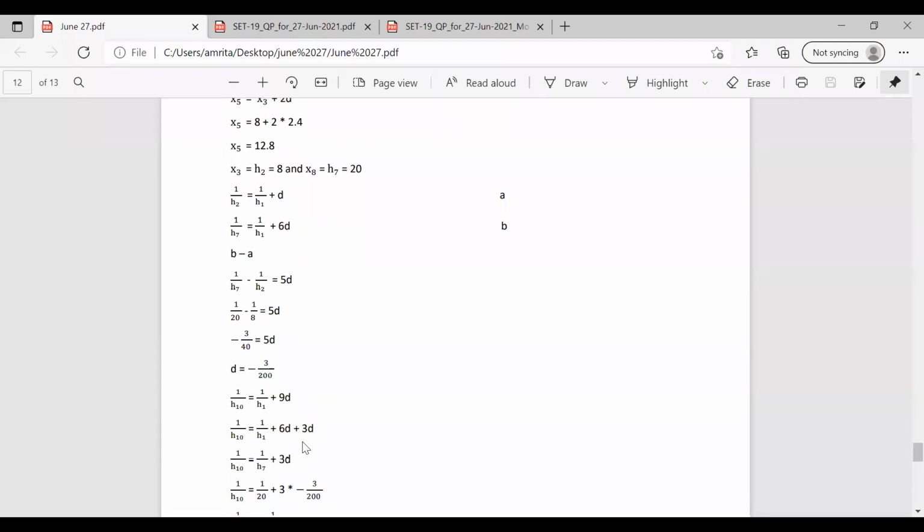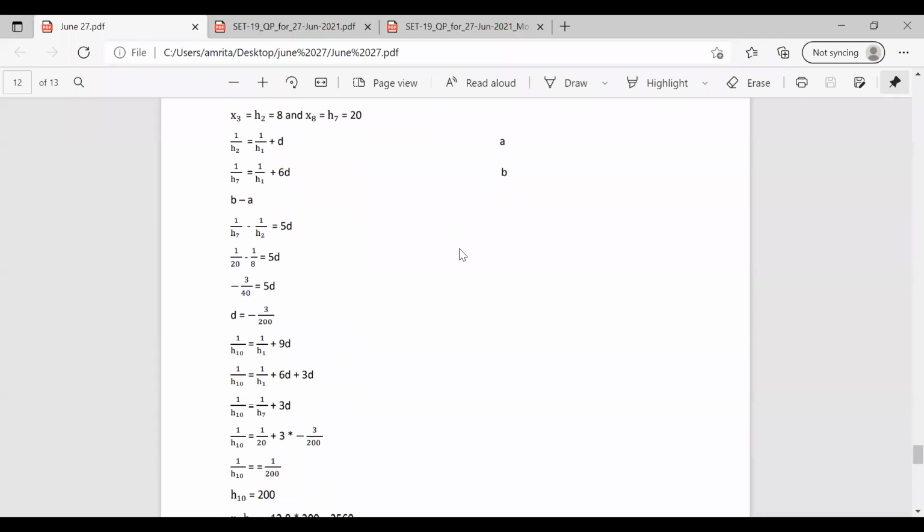In the question, it is asked to find out 1 by h10. We can write 1 by h10 as 1 by h1 plus 9d. This 9d, we can split as 6d plus 3d. So 1 by h1 plus 6d, we have the value of h7. So 1 by h1 plus 6d becomes 1 by h7 plus 3d.